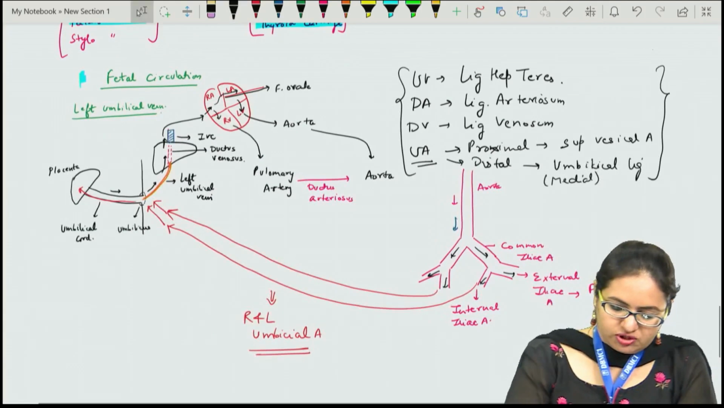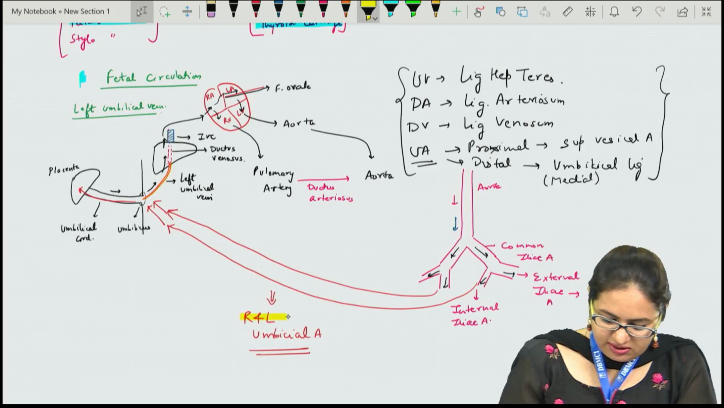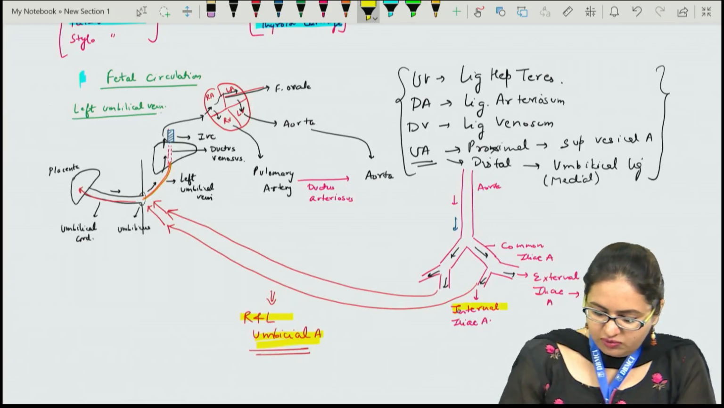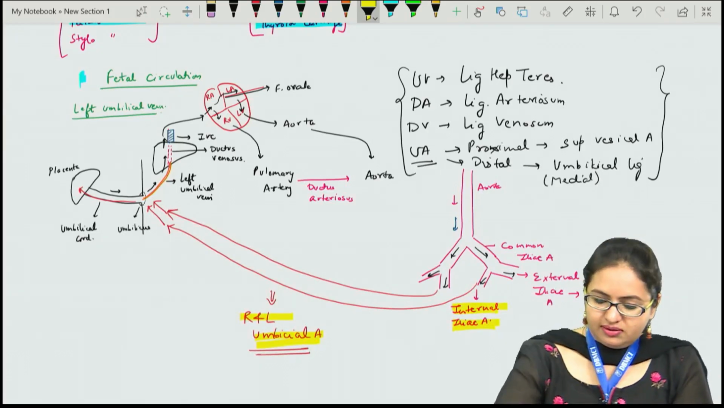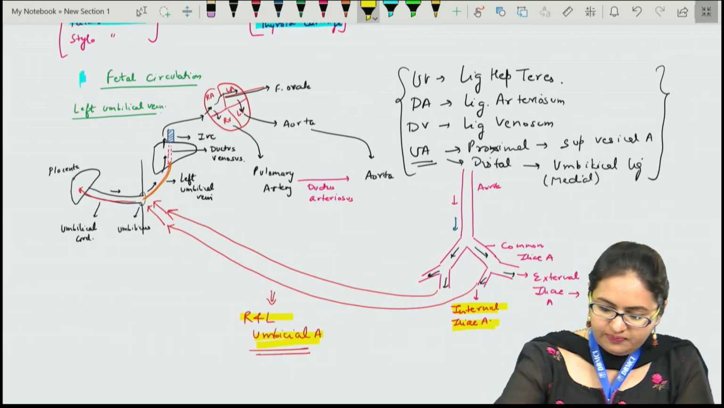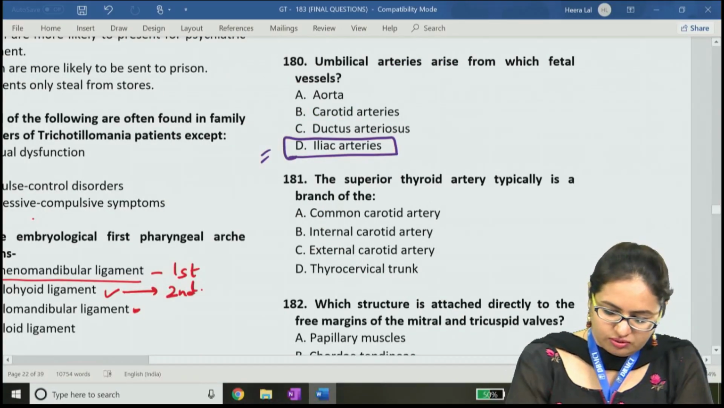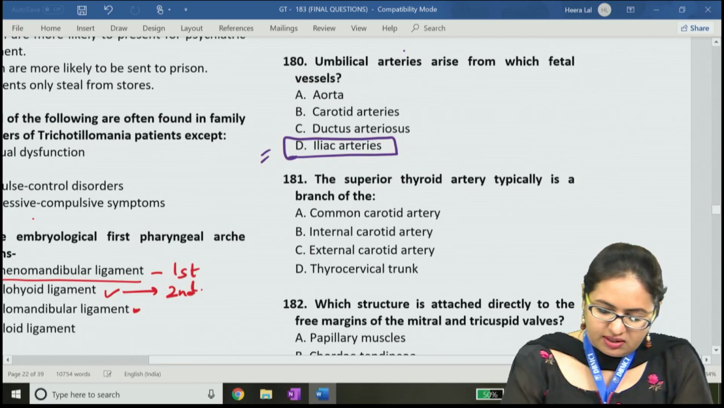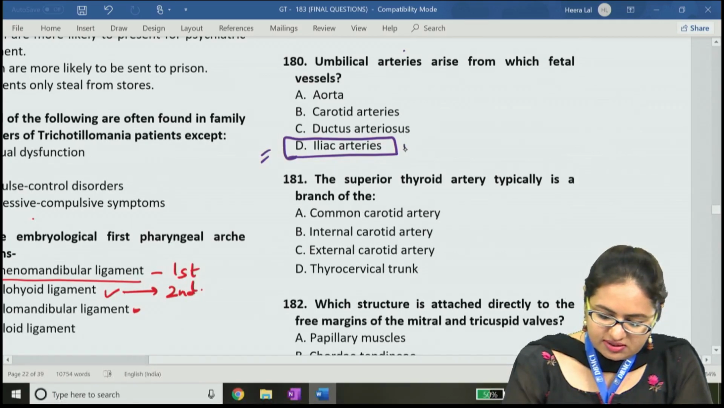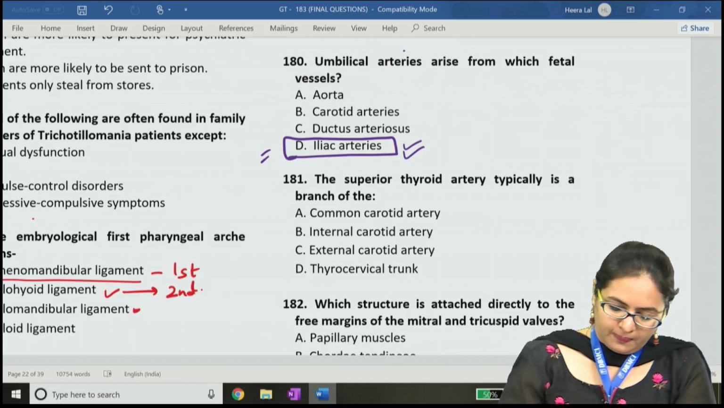Now by this whole picture we can see the right and the left umbilical arteries are actually arising from the internal iliac artery, and this is the answer for the question. Now we come back to the question. The question says the umbilical arteries arise from which fetal vessels, and the answer is the iliac arteries.